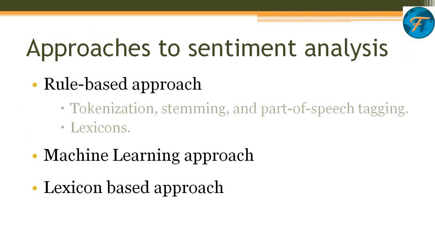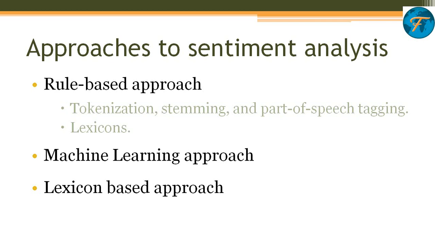Next are the approaches for sentiment analysis. There are three approaches, as you can see. First is the rule based approach. For the rule based approach, we continuously fine tune and maintain the overall system, because we have new rules to be added every time as a result of newer vocabularies being formed. This generally has tokenization, finding the tokens for each word, and stemming, that is cutting down to the root word of a particular word. Every word will have a root word. We are trying to find the meaning using the root word here, and we have lexicons, like the lexical analysis of a particular verb.